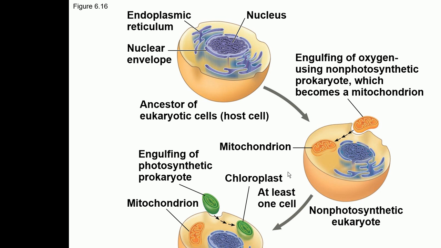According to endosymbiotic theory, this chloroplast is a photosynthetic bacteria. So there is a photosynthetic bacteria called cyanobacteria. So it started living inside the eukaryotic cell, and they developed a symbiotic relationship, because this eukaryotic cell got the ability to do photosynthesis, and this bacteria got a house to live. So that's the way how this photosynthetic bacteria became part of the eukaryotic cell, and we call it a chloroplast now.